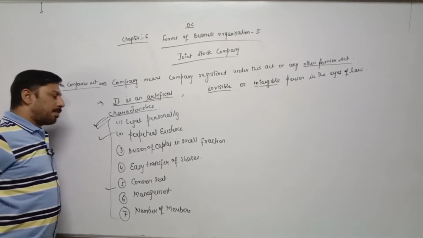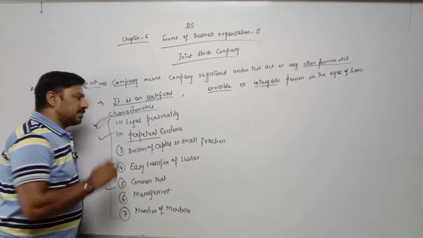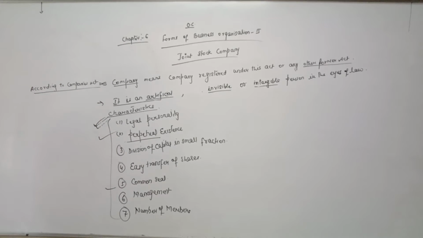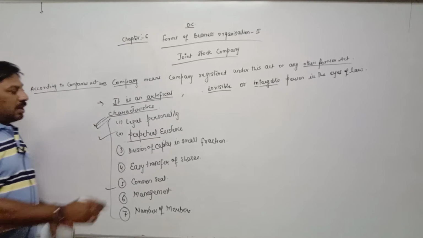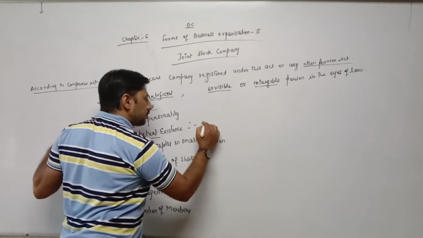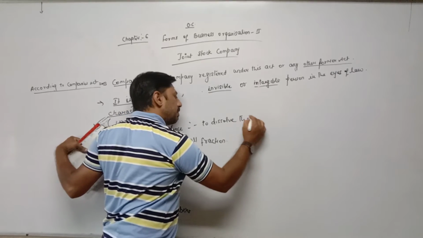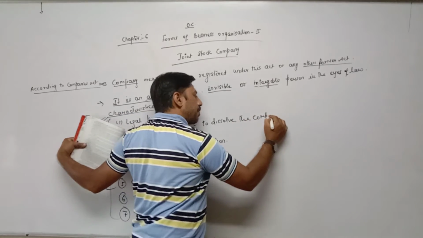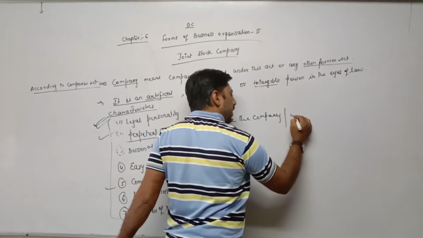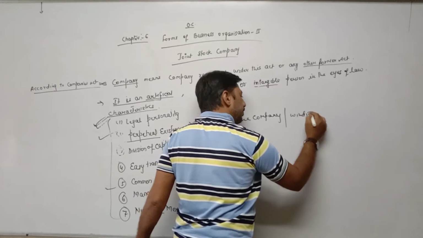Perpetual existence. Perpetual means continuous. Once a company is established, it is not easy to dissolve the company. Dissolving the company means winding up of company.